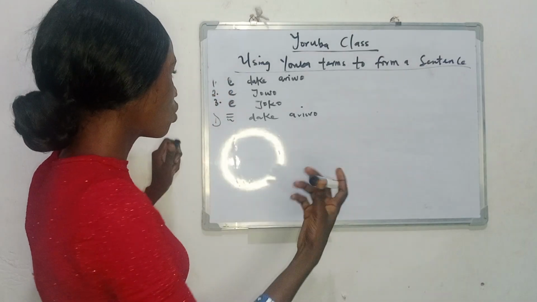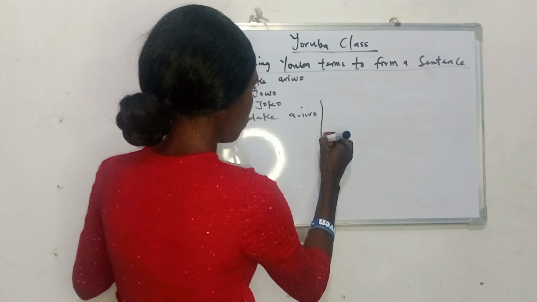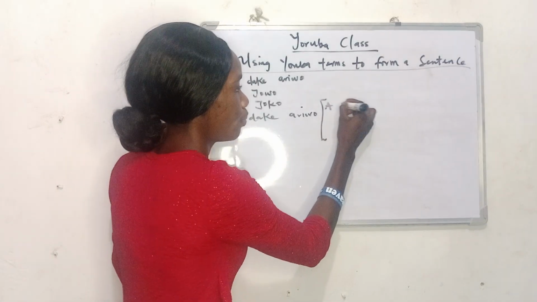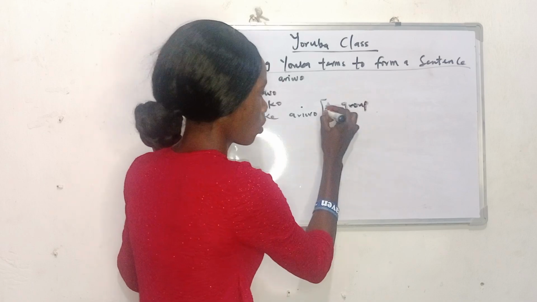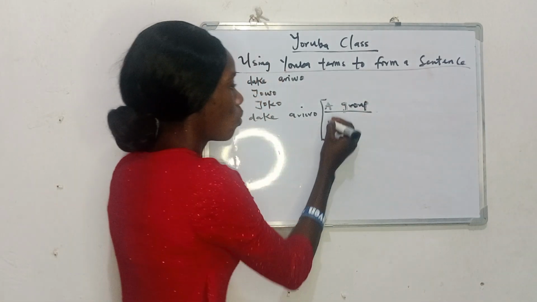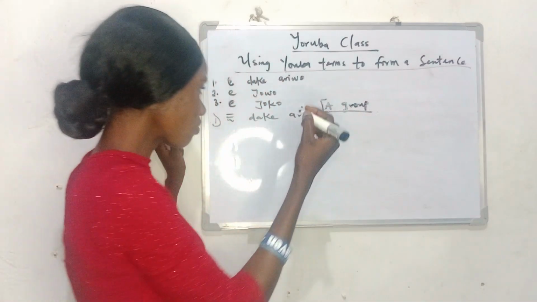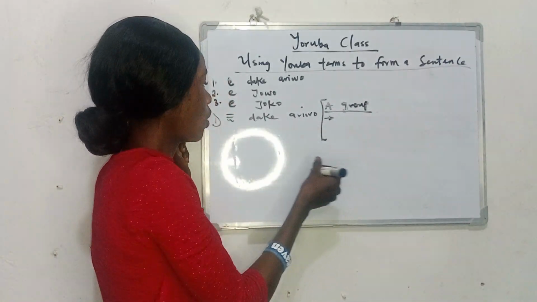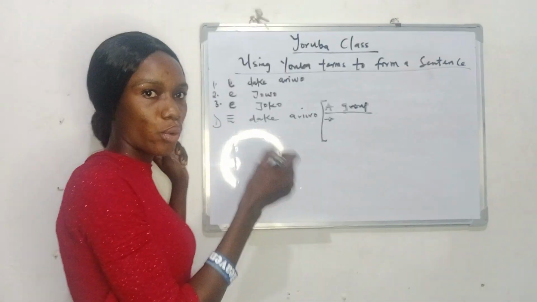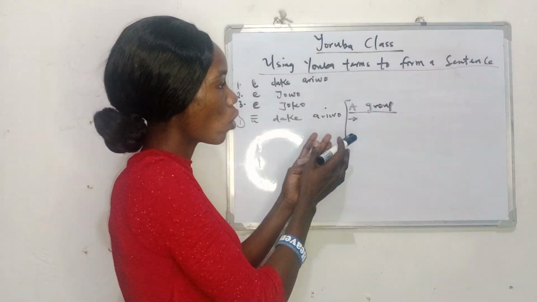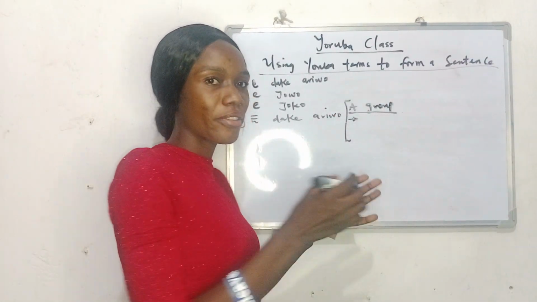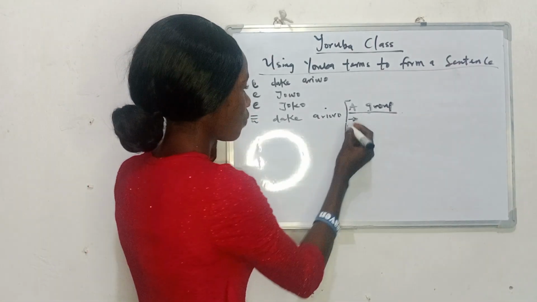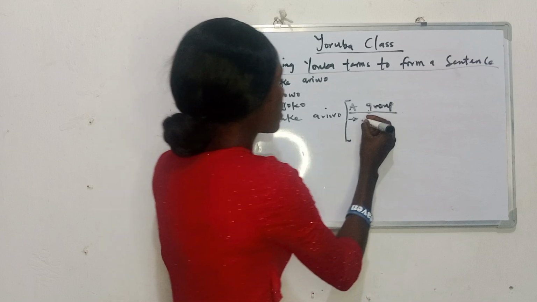So firstly, I'm going to take ẹ dákẹ́ ariwo in form of a group. Okay, a group. Now, number one example that we're going to be looking at in form of a group: we are going to be using ẹ dákẹ́ ariwo like you're referring to two or more persons.